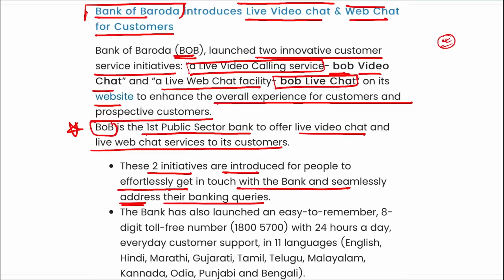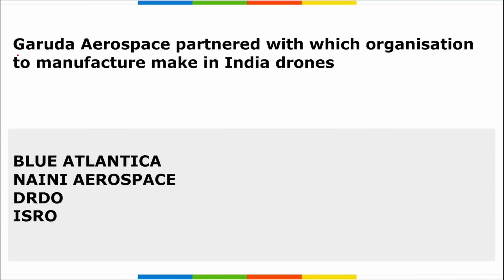Next, Garuda Aerospace. They partnered with which organization to manufacture Make in India drones? So remember, Garuda Aerospace is a Chennai, Tamil Nadu based drone company, right? This is a drone as a service startup provider.